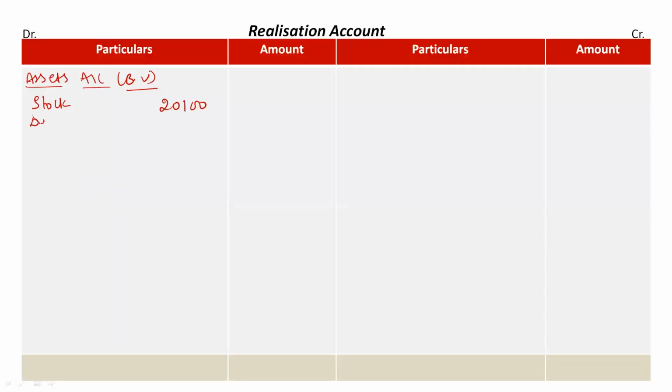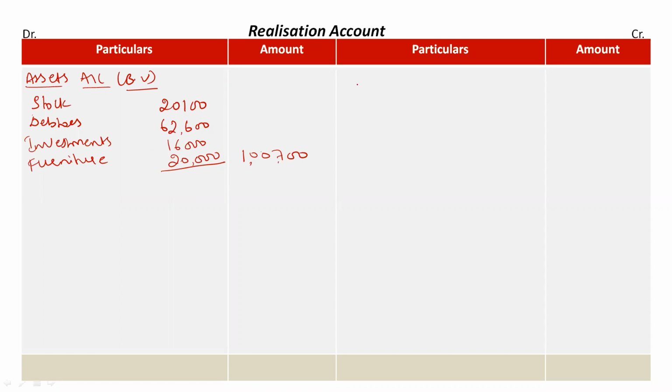We have debtors of rupees 62,600. Then we have investments, rupees 16,000. Then we have furniture. So the value of furniture is 20,000. Okay, now just total all these. Okay, total all the four amounts, then we'll get the value 1,07,000 rupees. Okay, so currently the business organization has assets worth rupees 1,07,000.